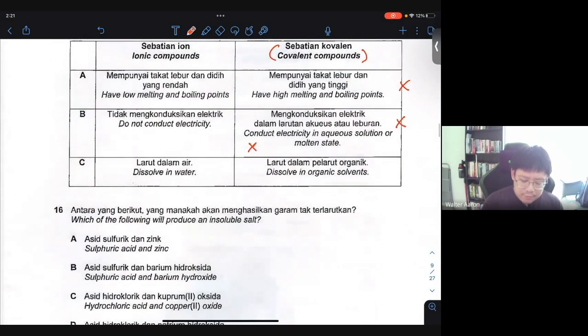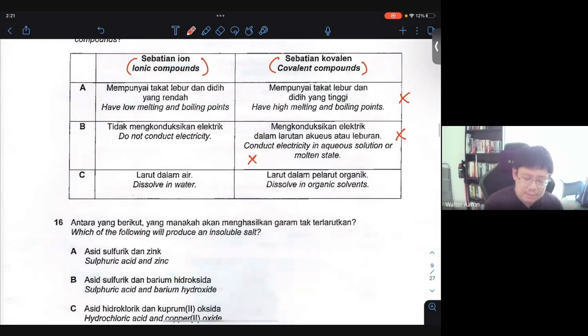So C, dissolve in water. Most ionic substances can dissolve in water, except for insoluble salts. While covalent compounds can dissolve in organic solvents like methylbenzene, ethyl acetate, all those can. So C is the best answer here, okay? And again, ionic compounds mostly can dissolve in water, except for insoluble salts. For covalent compounds, they dissolve best in organic solvents.